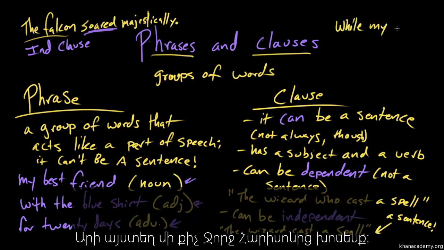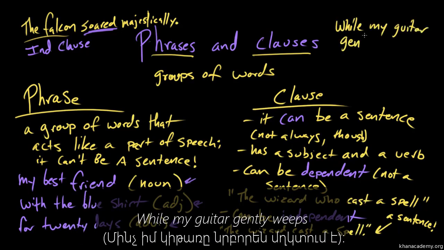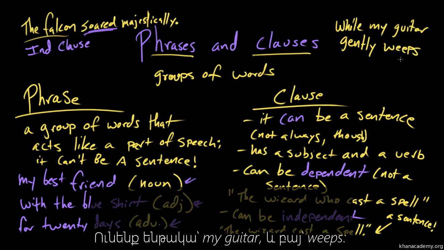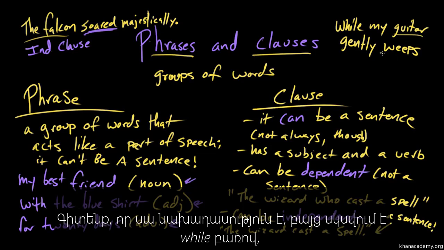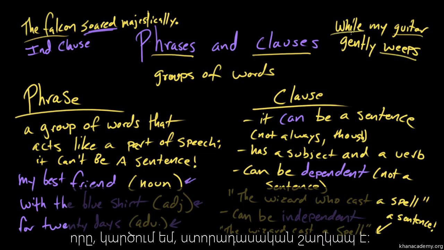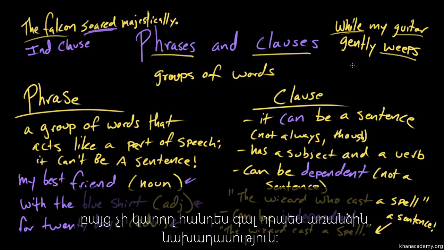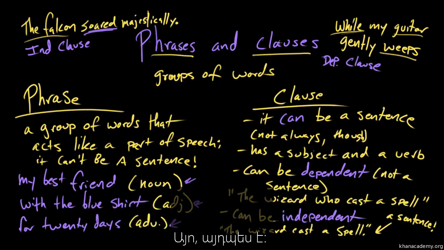All right. So let's get a little bit of George Harrison in here. While my guitar gently weeps. So we've got a subject in here, my guitar, and a verb, weeps. So we know it's a clause, but it begins with this word while, which is, I think, a subordinating conjunction. Right. So this would actually be a dependent clause, but it is a clause. So this thing could not be a sentence on its own. That's right.